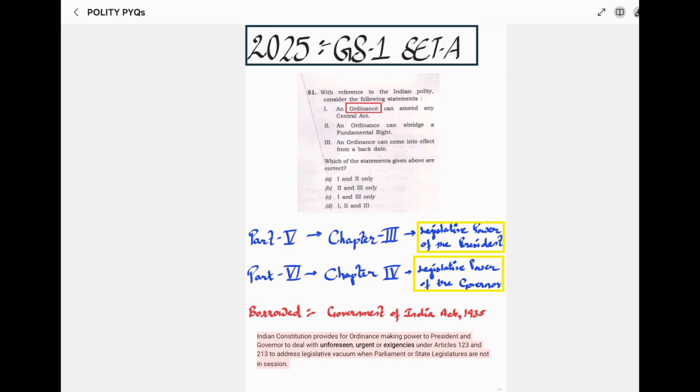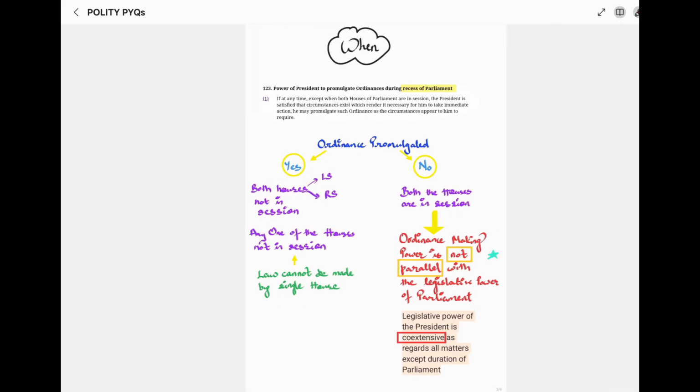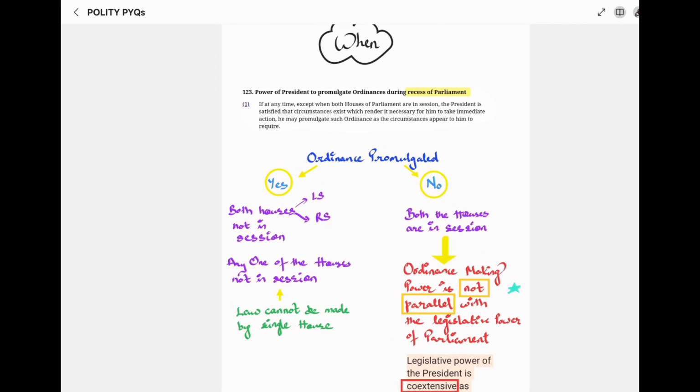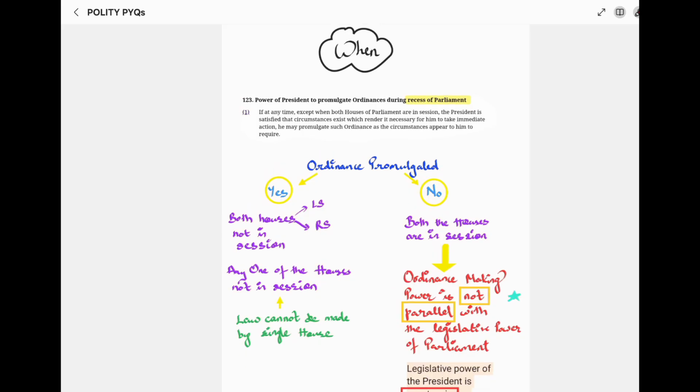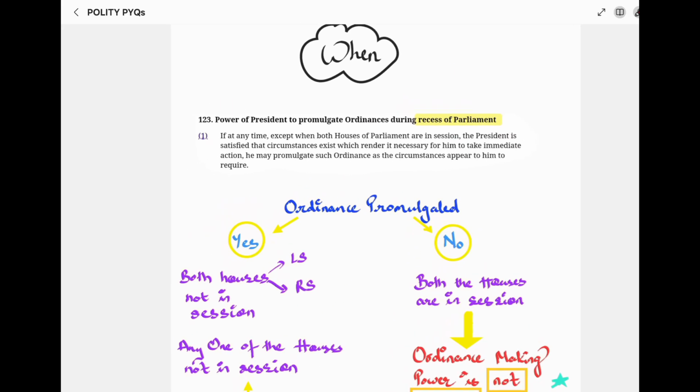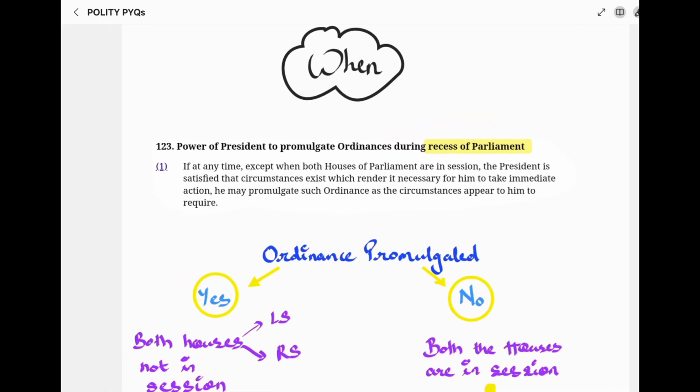Next, we need to see when this ordinance making power can be exercised. Now, the president can promulgate ordinances during recess. Now we need to see the meaning of the word recess. Recess is the duration between two sessions of parliament.